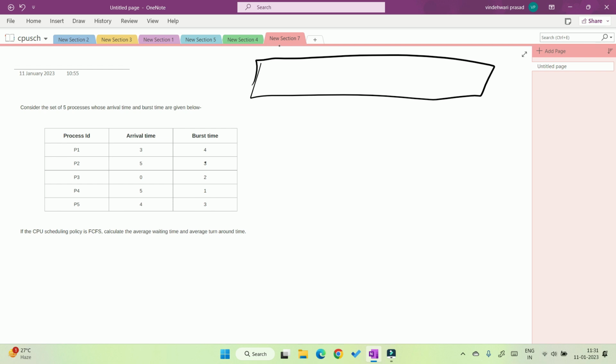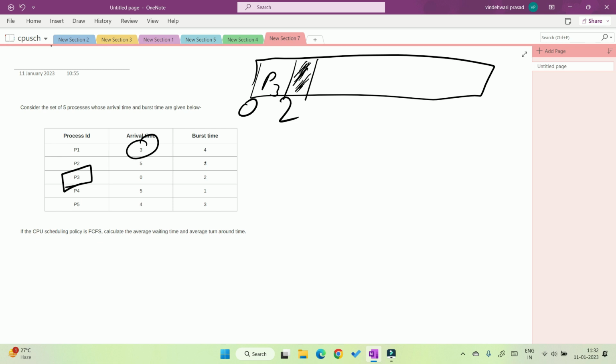Which is the first process? It is P3, because it arrives at 0 second. So the first process to enter is P3 at 0 second and it exits at 2 second. Now no process arrives at 2 second, and the next process arrives at 3 second. So there is a 1 second gap. The CPU does not work here.